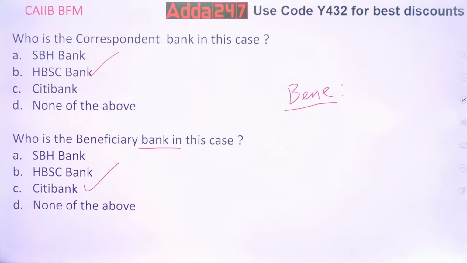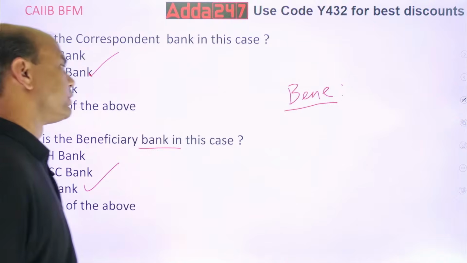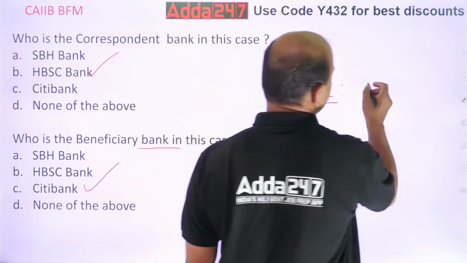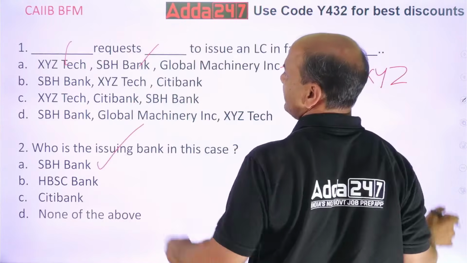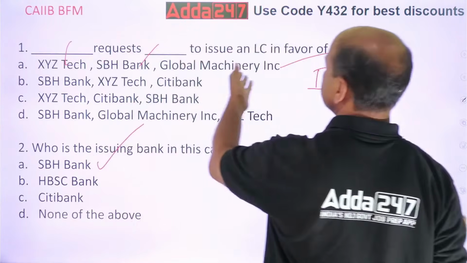Beneficiary means always the exporter. Exporter. Okay, so it will be GM. What is that, Global Motors, whatever that name is, right? What is the name? Global Machinery. Okay.